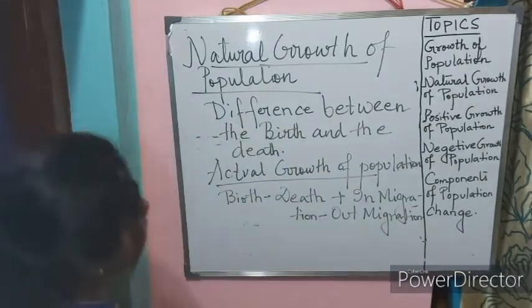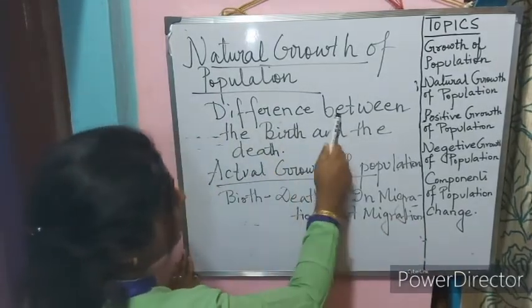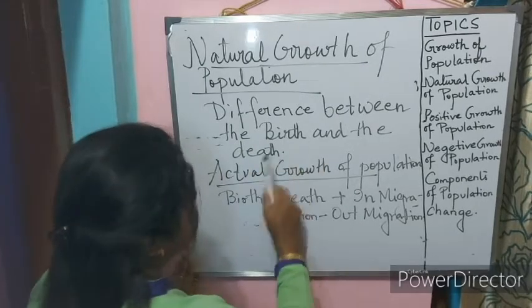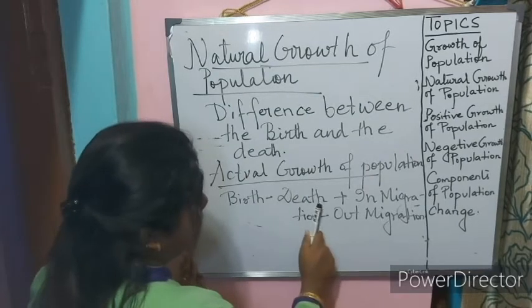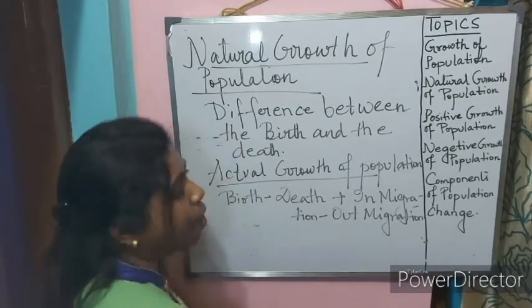So how do we calculate natural growth of population? Just the difference between the birth and the death. And actual growth of population is the difference between the birth and death, plus in-migration and minus out-migration.